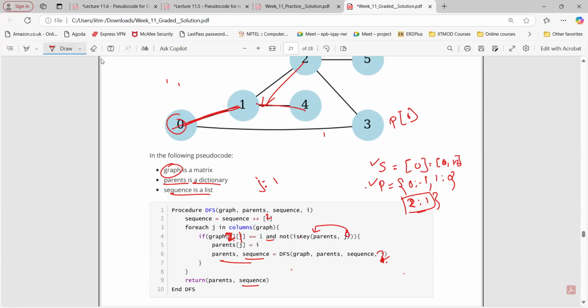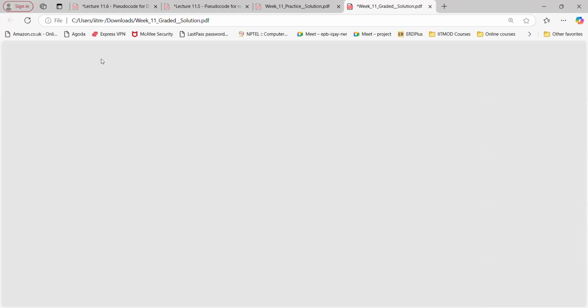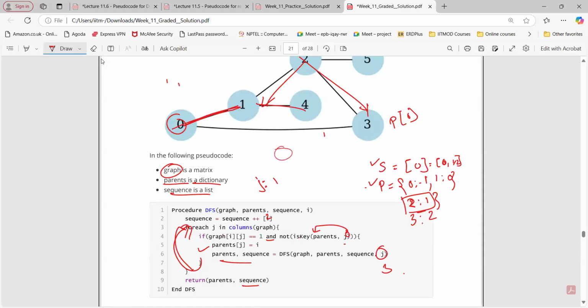Now for what value of j? For the first one again, but 1 is in the parent. Go for the next one. 2 to 2, no. Go for the next, 3. Yeah, I can go to 3 like this. So j will be 3. Yes, the edge is there, but 3 is not present, that is true. So here it will be 3, and that will be 2. And here we have added 2. Yeah. Now again, what is the value of j now? For which value of j did we get 3, right? Yes. What happened? Yeah, 3 here.